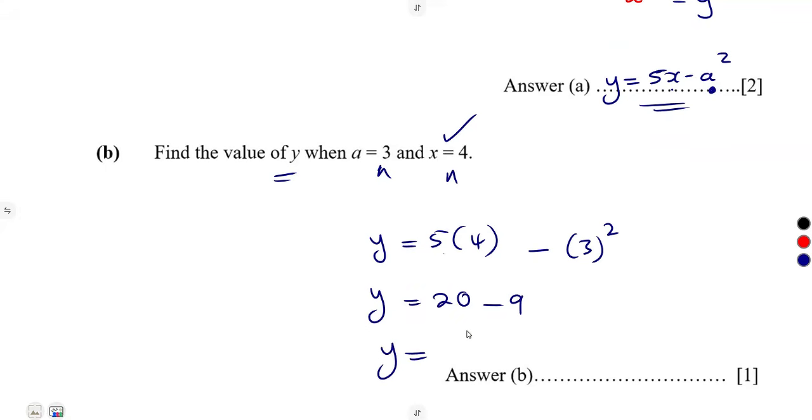So y is equal to 20 minus 9, which is 11.